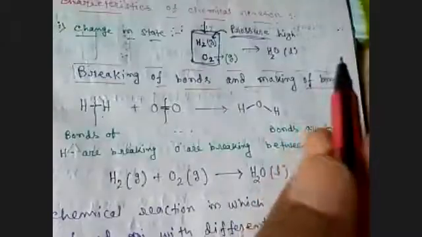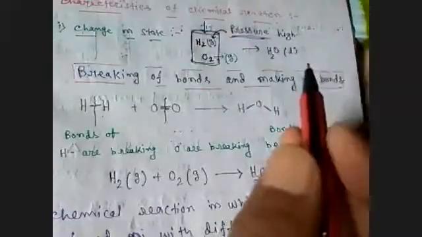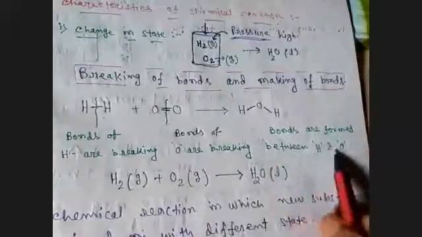Am I correct? Got it? Yes, sir. So look here. The bonds of hydrogen are breaking and the bonds of oxygen are breaking, but new bonds are formed between hydrogen and oxygen.